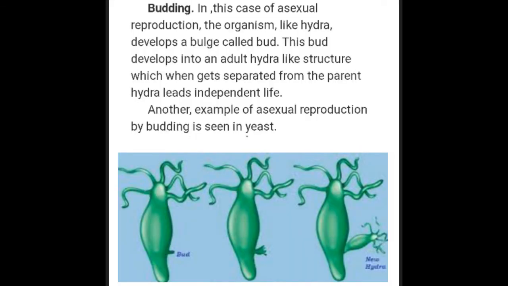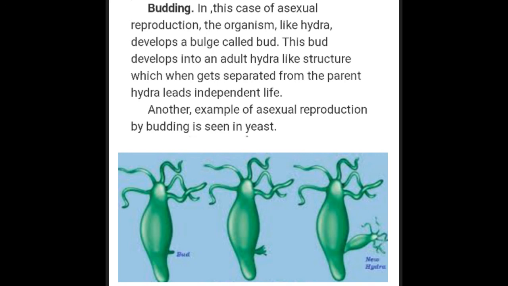Budding. Budding is asexual reproduction. An organism like hydra develops a bulge called a bud. This bud develops into an adult hydra-like structure, which, when it gets separated from the parent hydra, leads an independent life.